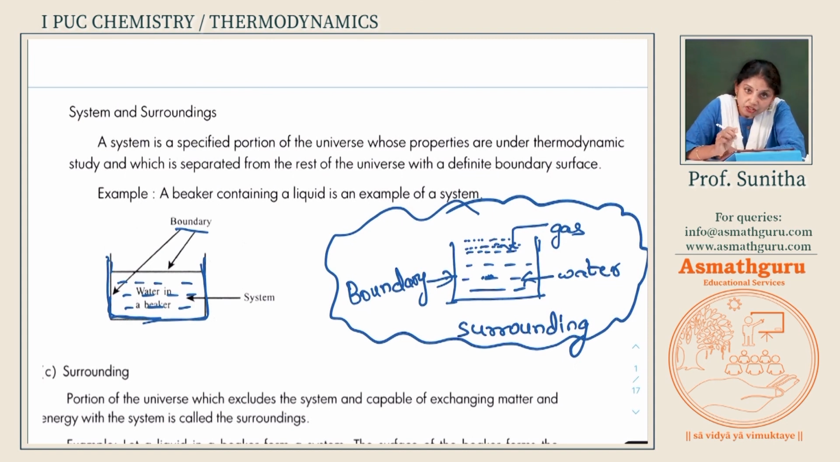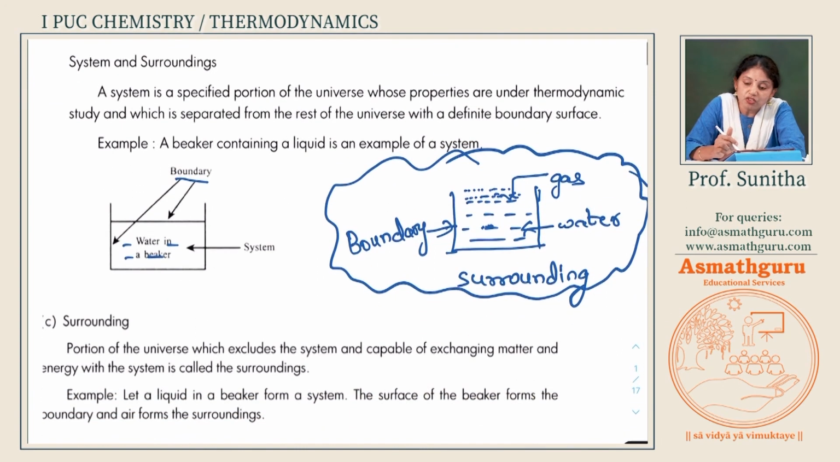That is the system, and the wall of the beaker will become the boundary, and everything outside the wall of the beaker will become the surrounding. This is how we are going to discuss the system and the surrounding from that particular thermodynamic point of view. So, the system, very important, is within the boundary. What is beyond the boundary, we shall call it the surrounding.